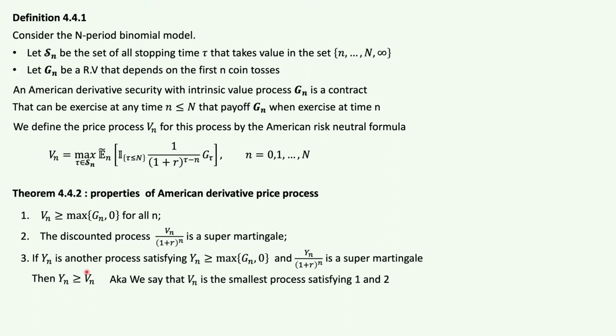So essentially what this is saying is that Vn is the smallest process that satisfies 1 and 2, where 1 says the process is greater than the intrinsic value and 0. So this Vn is really the tightest process on the price of this American derivative security. Now to understand these properties better, we'll go and prove them one by one.